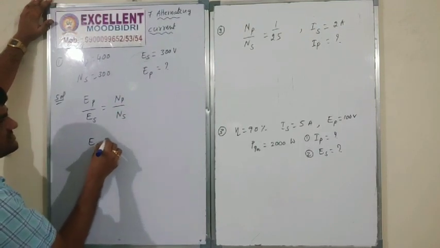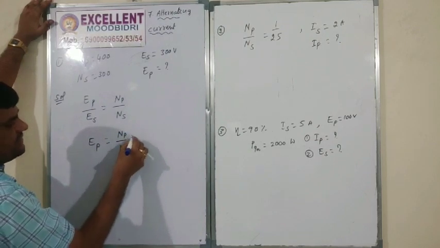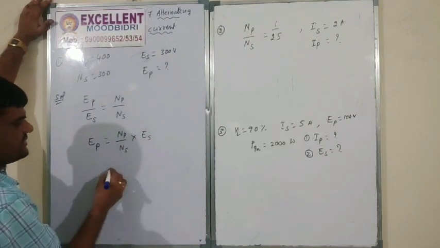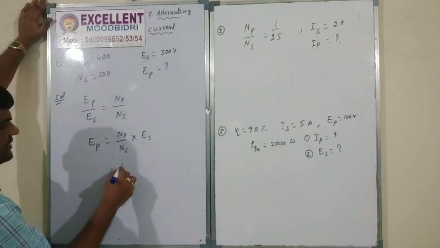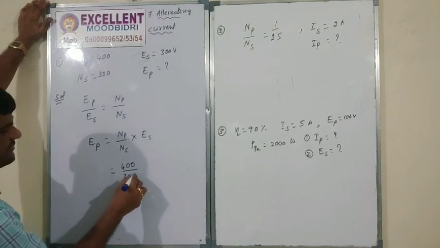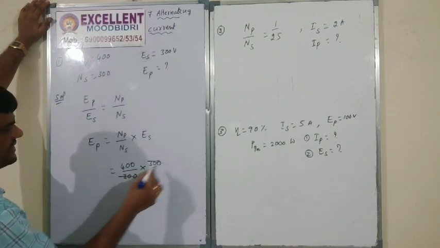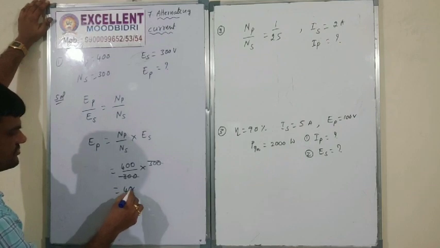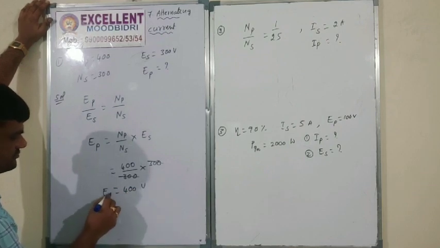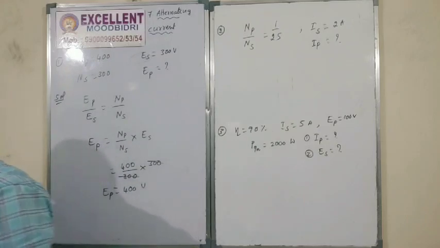Therefore, EP is equal to NP by NS into ES. NP is equal to how much? 400. And NS is equal to 300. And ES 300, so it gets cancelled. So EP is equal to how much? 400 volt. Correct? EP is equal to 400.